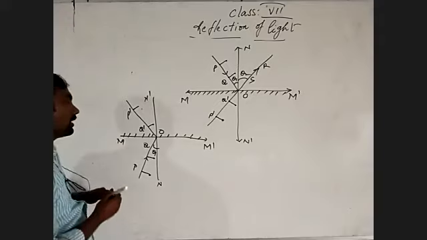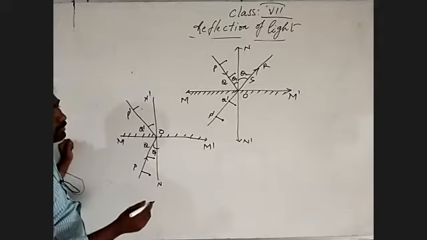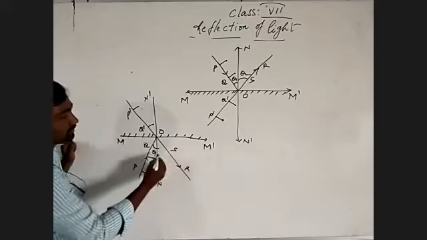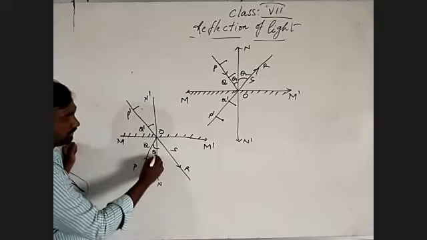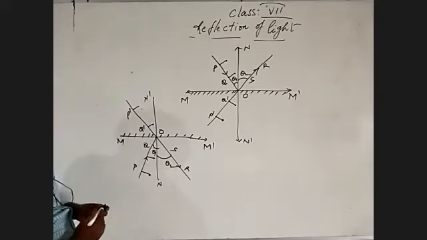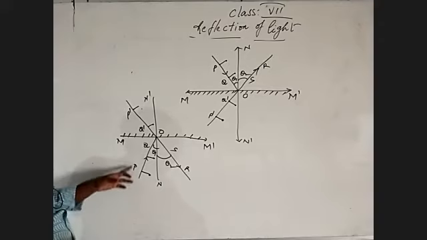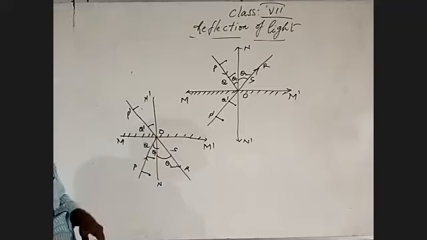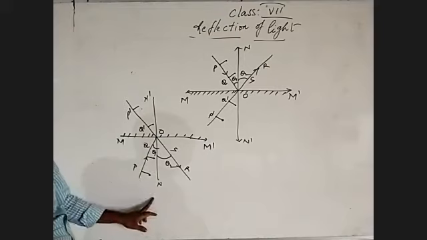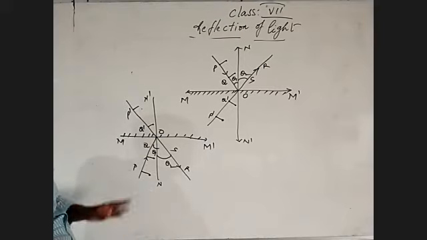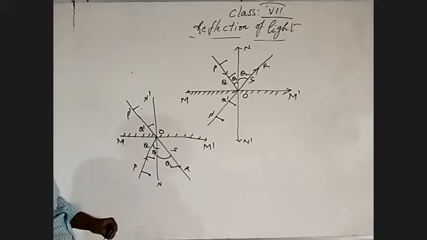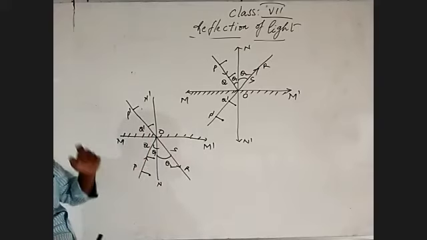Extend the line P dash Q dash in the same path in front of the mirror, and name it RS. Measure the angle between RS and ON as theta 2. Using a protractor, the angle between PQ and ON is theta 1, and the angle between RS and ON is theta 2. We can see that the angle between PQ and ON is equal to the angle between RS and ON. So PQ is the incident light ray and RS is the reflected light ray, and the angle of incidence is equal to the angle of reflection.